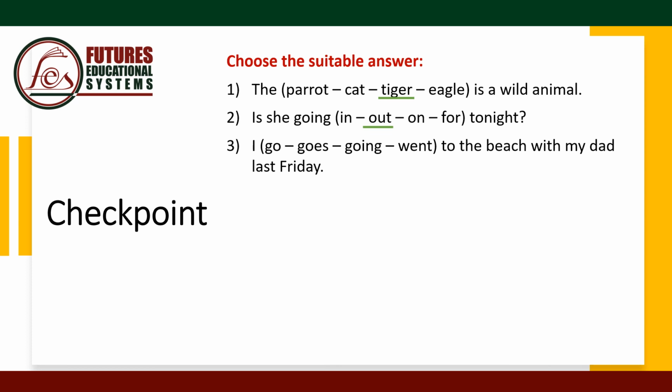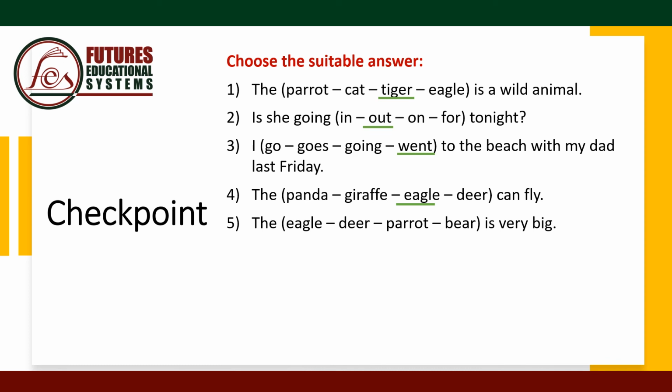Number 3, I going, went to the beach with my dad last Friday. Last Friday, this is past simple, so we use the verb go in the past simple, which is went. Number 4, the panda, giraffe, eagle, deer can fly. Which of these can fly? Yes, only the eagle can fly. Number 5, the eagle, deer, parrot, bear is very big. Which one is very big? Yes, the bear.